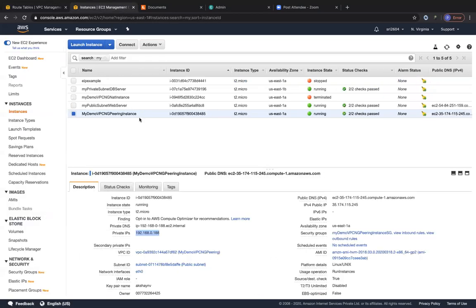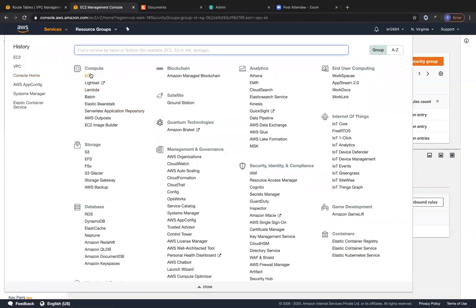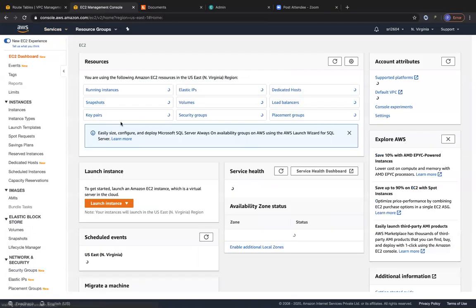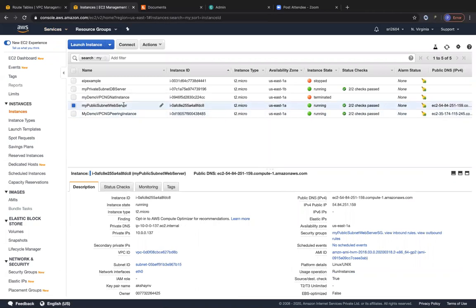And then one more thing you'll have to keep in mind is, for the peering instance, the people who talk to the peering instance should also have configured the security group to ensure that traffic for port 22 can come only from the 10 network, right? Similarly, if we go to instances again, if your peering instance right now tries to talk to your public subnet instance, which is the reverse, does this public subnet instance have a security group that says all traffic can come from the 192.168 network? It doesn't have, right? So let me copy the private IP of this and try.